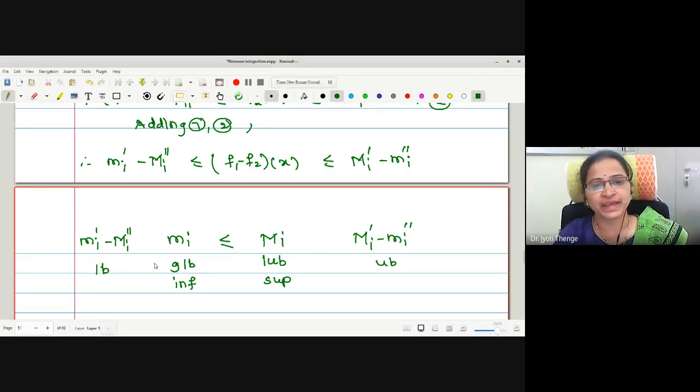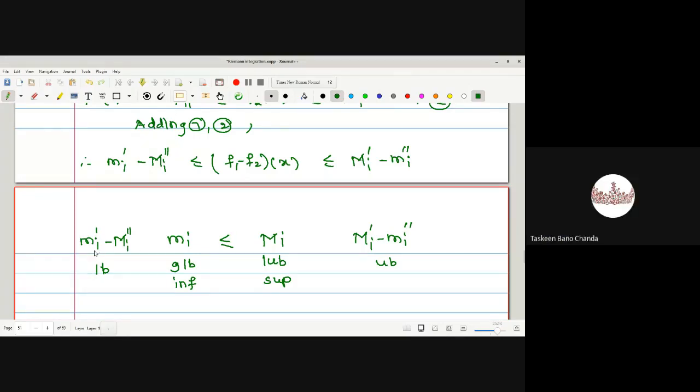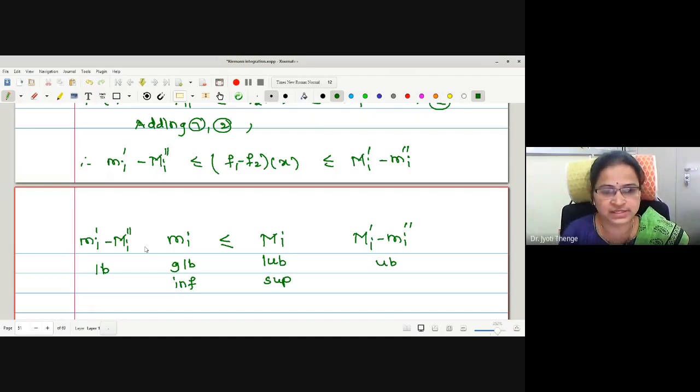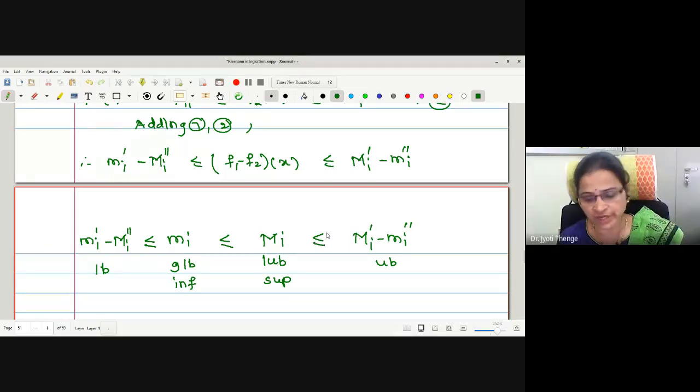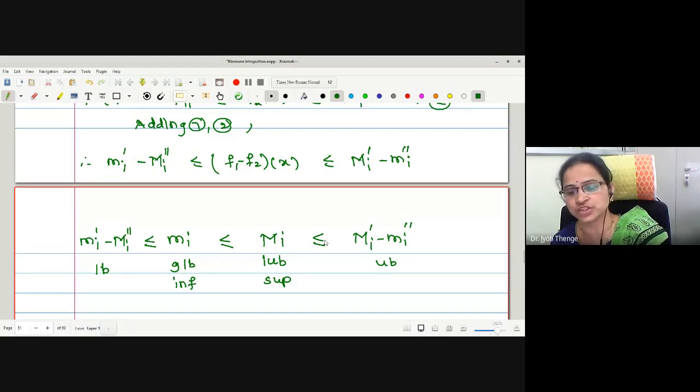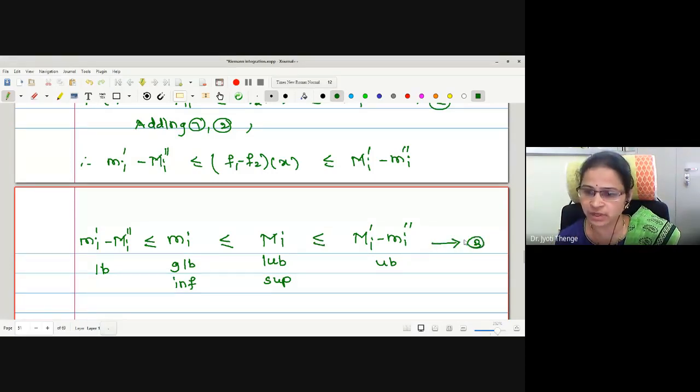Okay. Can anyone tell me the relation between these two terminologies now? Less than or equal to. Good. This is less than or equal to. And what about here? Here also it is less than or equal to. Correct? Therefore, this is the relation between the bounds of the function f we have obtained. Let me call this statement number 3.